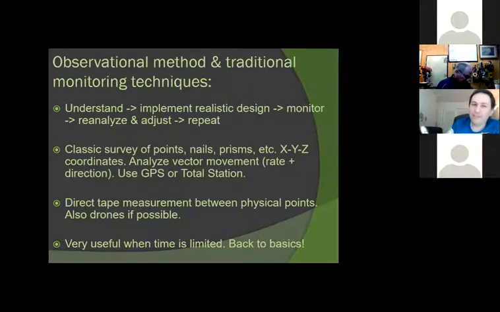So that's the reanalyze and adjust and repeat. It's a constant cycle. It's going to save you a lot of money, but it's going to have some risk.